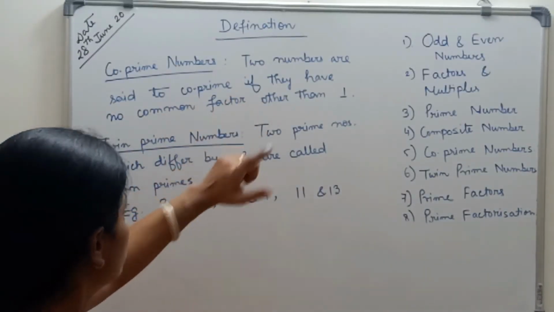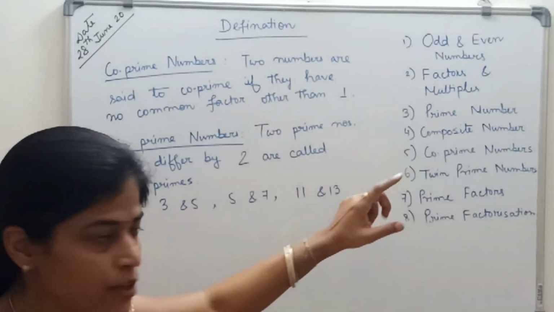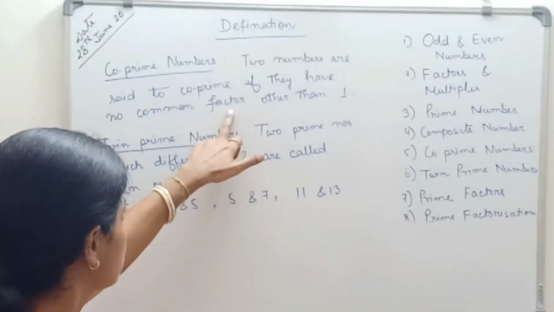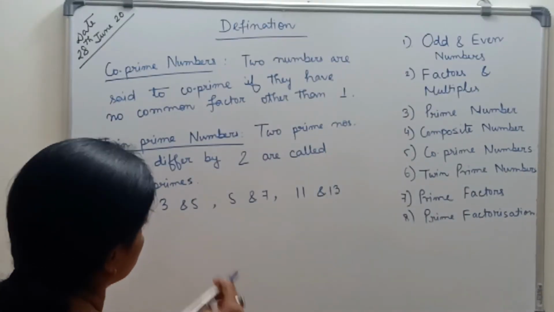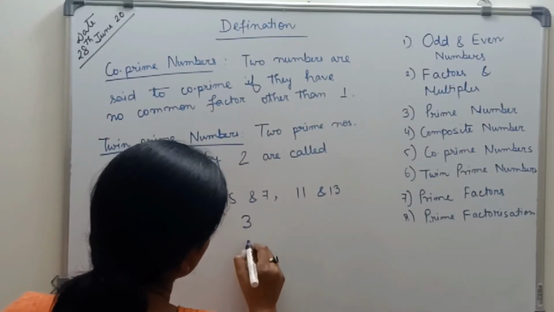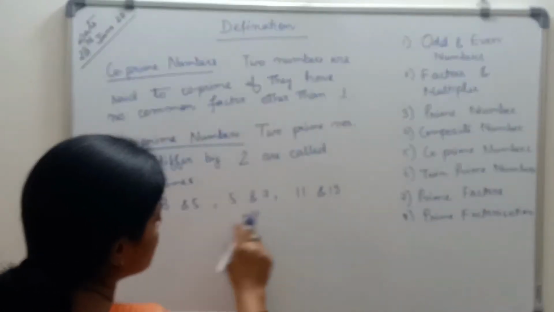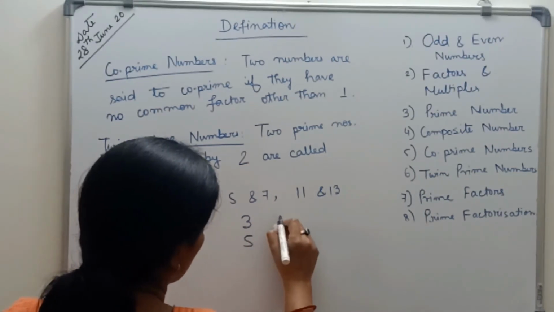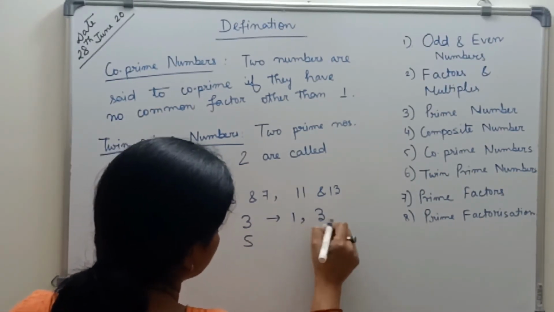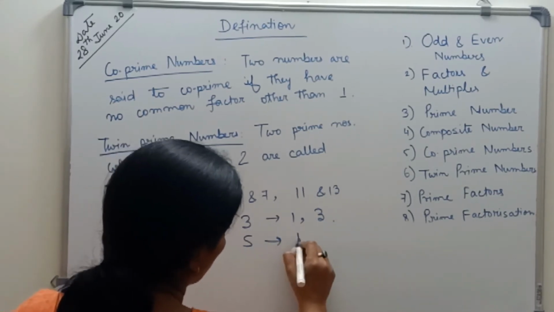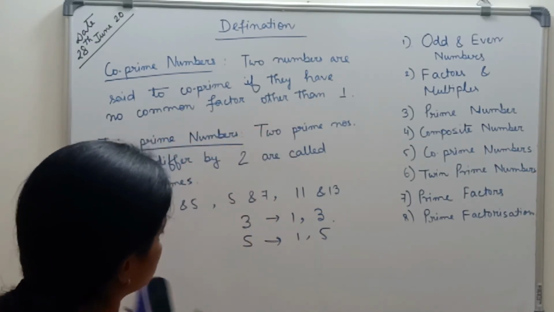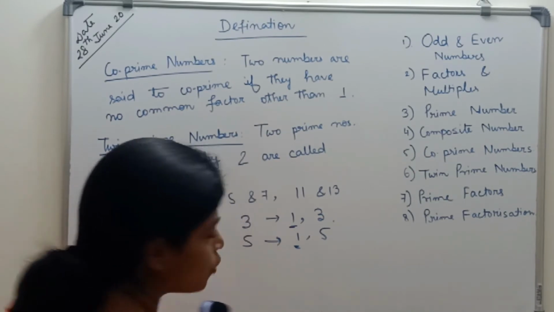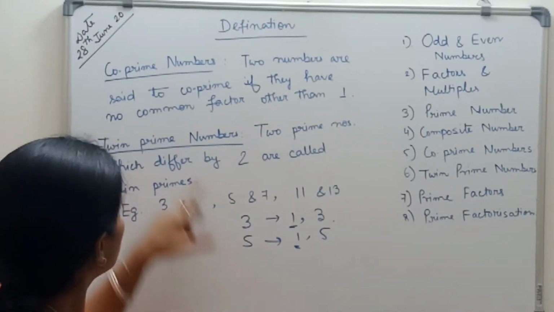Co-prime numbers. Two numbers are said to be co-prime if they have no common factor other than 1. Earlier we came to know what factors are. Now, common factors other than 1. If I take two numbers, suppose one is 3 and the other is 5. What are the factors of 3? The set of factors of 3 is 1 and 3. What are the factors of 5? 1 and 5. So there is only one common factor. See, for these two, 1 is common. So 3 and 5 are co-prime numbers.